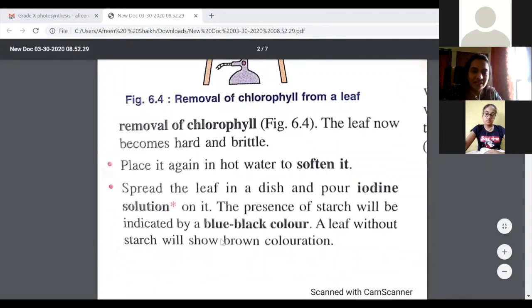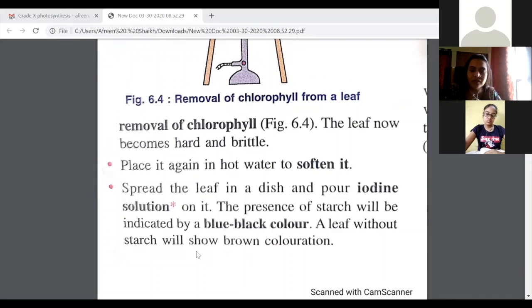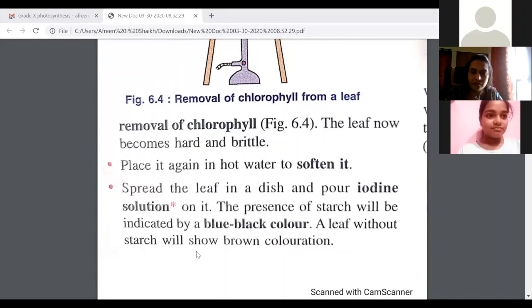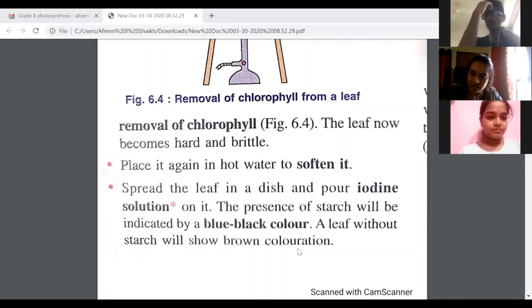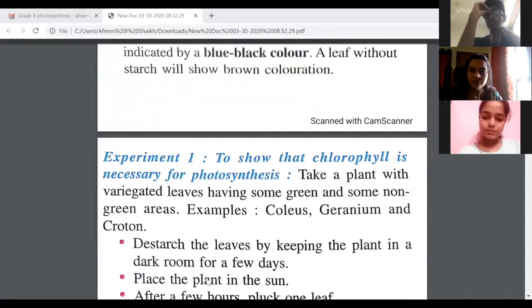Now we took a destarched leaf in this case, so what do you think the color will be? Brown. It will show brown color. Had we taken a leaf which was not destarched, which went through the process of photosynthesis and starch was produced, then you will find that the leaf turns blue-black in color. Now let's go on to the first experiment.